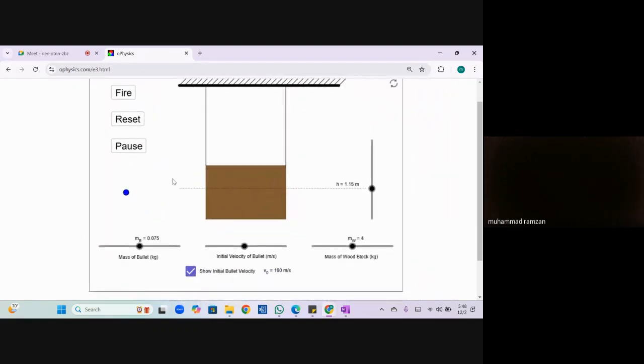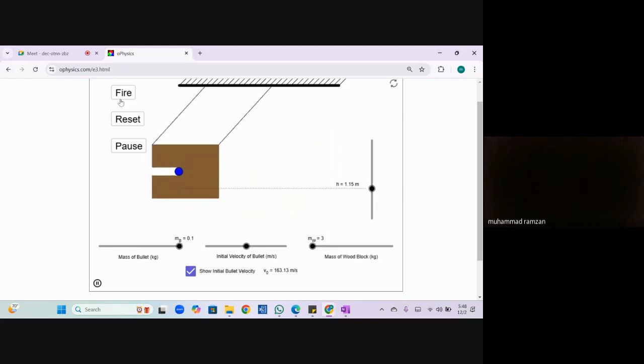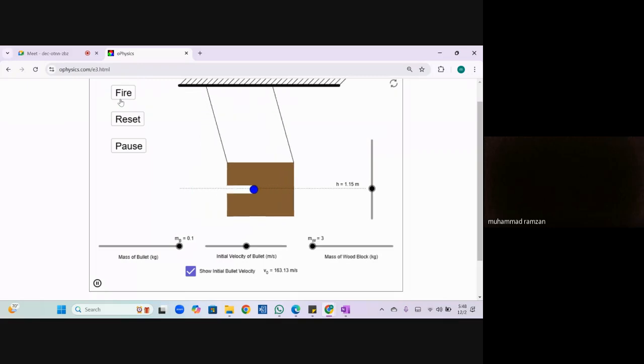Can you see this? Now the mass of the bullet was how much? 0.1. And the mass of the block was how much? 1.9, but in the simulation it cannot be less than 3, so we suppose 3 kg. When the bullet is fired, it would enter into the block, and as soon as these two become the same body, at that moment we have to tell.